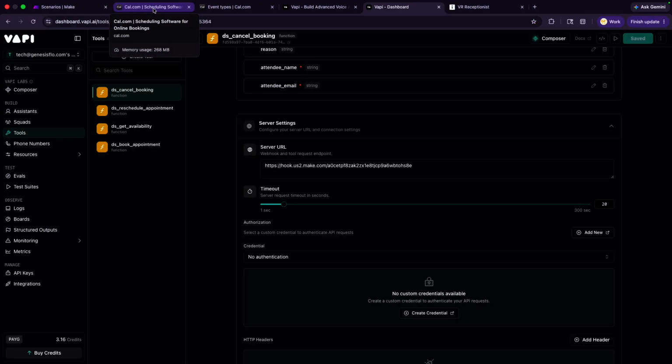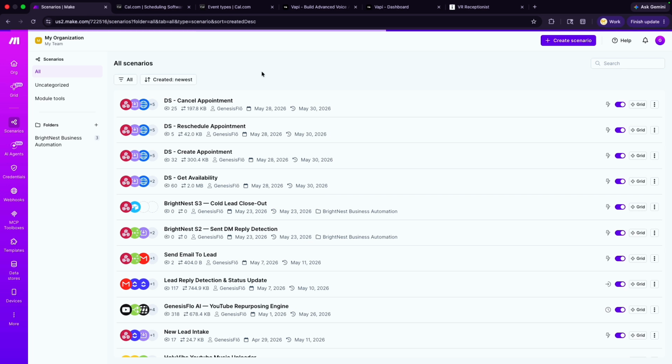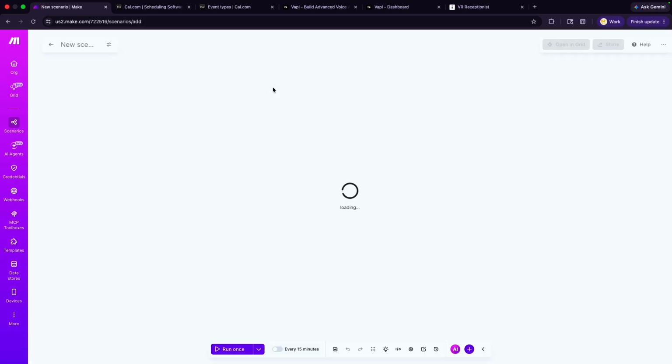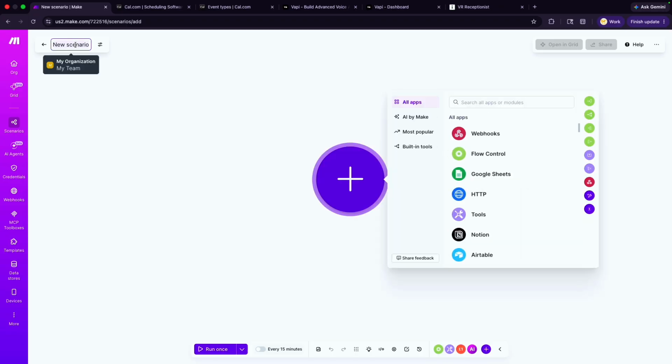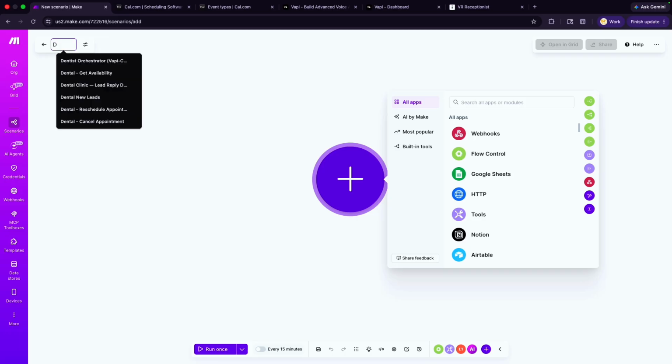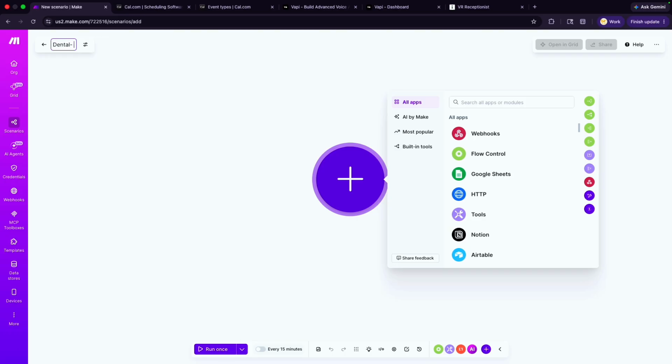Now let's go ahead and start building the automations. So to build our automations as we know it, we're going to go into make.com, and you're going to hit create new scenario. In your new scenario, the first scenario we're going to build is going to be the get availability. So we'll say DNTL dental dash get availability.